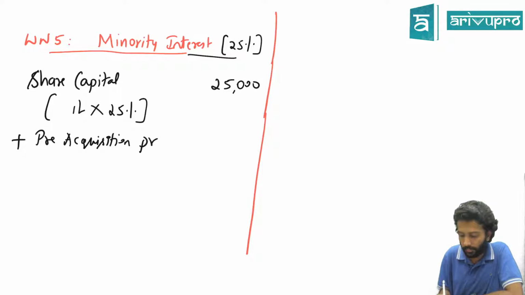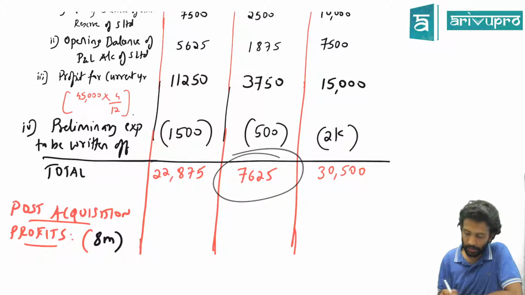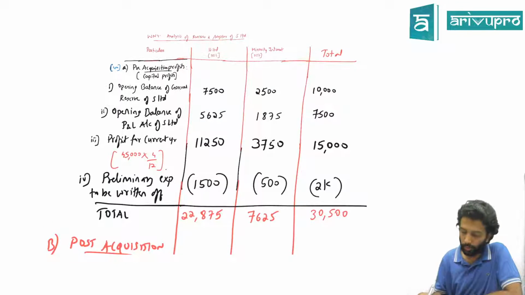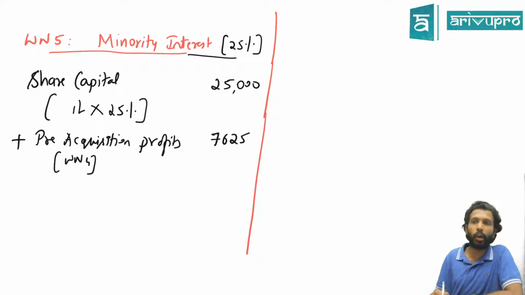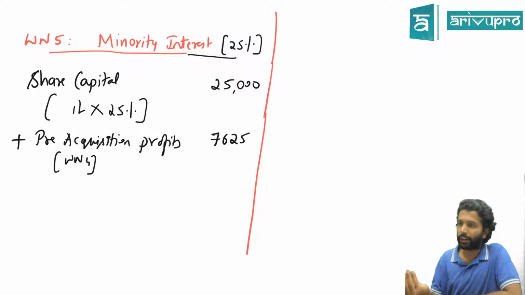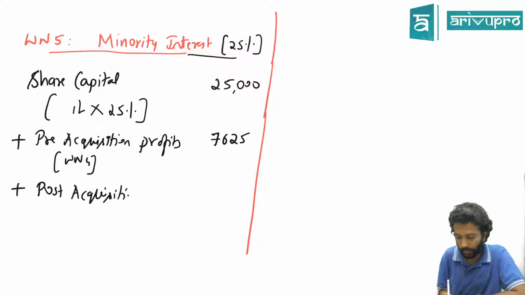profits. As per working note number 4, do you have minority interest's portion of pre-acquisition profit? How much is that? 7625. So here you will write 7625. Since it's a profit, we are adding. If it was a loss, subtract. Loss will decrease the entitlement of a shareholder, or increase it? Decrease. Hence loss deduction, profit addition. Next he'll ask for one more component. What is that? His share of post acquisition profit.